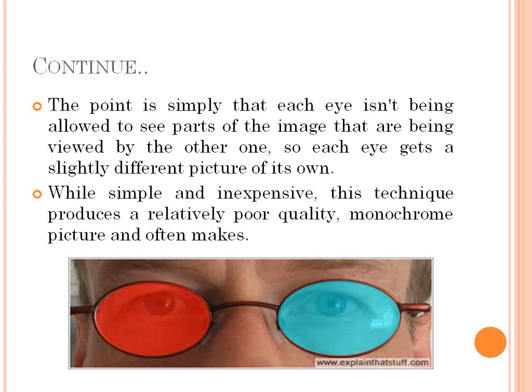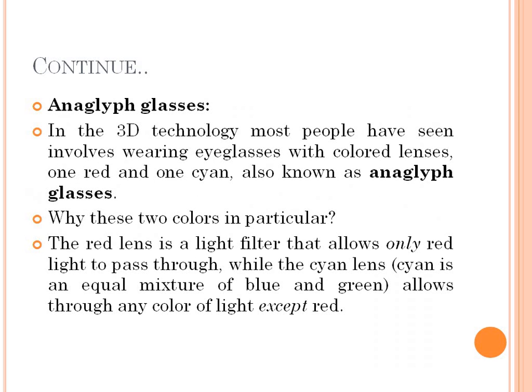So again, this type of glasses is less expensive, but it gives a very poor quality, monochrome picture. Because of that, these lenses are rarely used. So this is one type of anaglyph glasses.